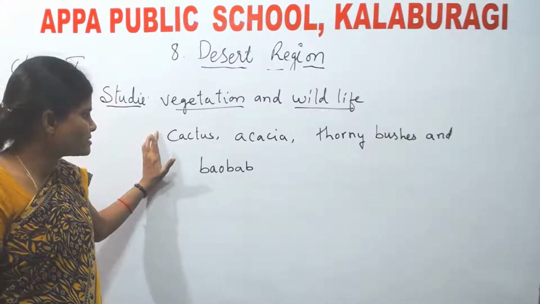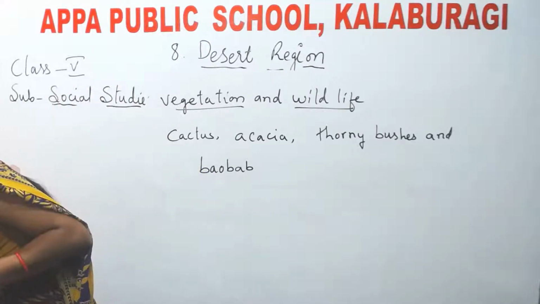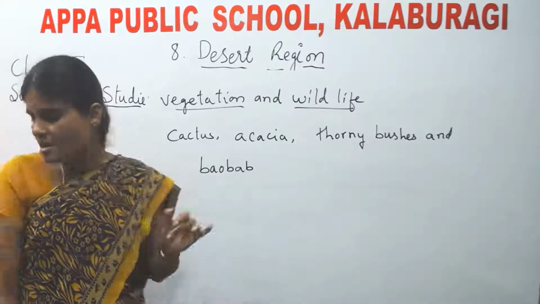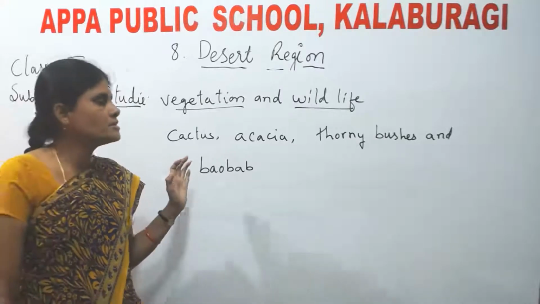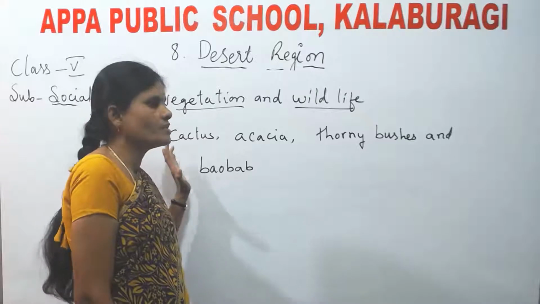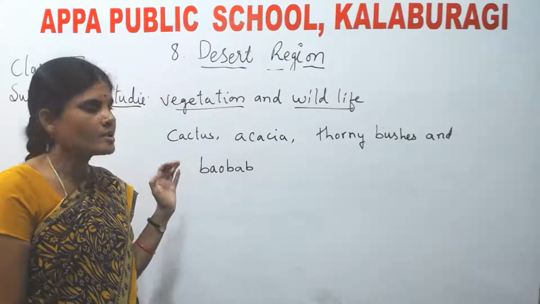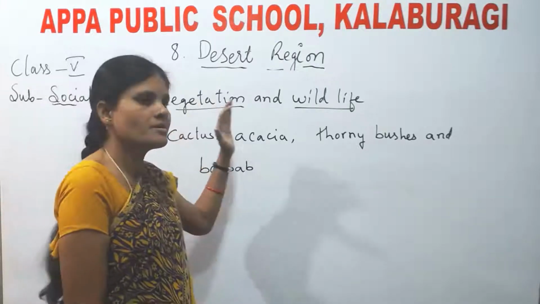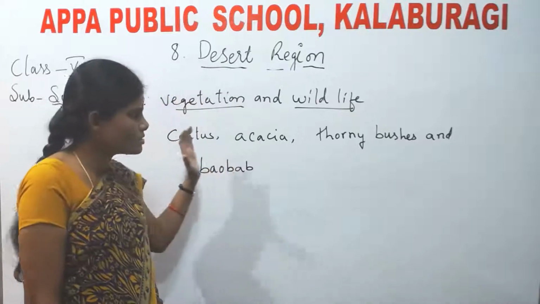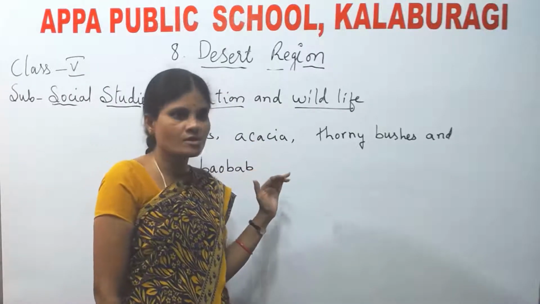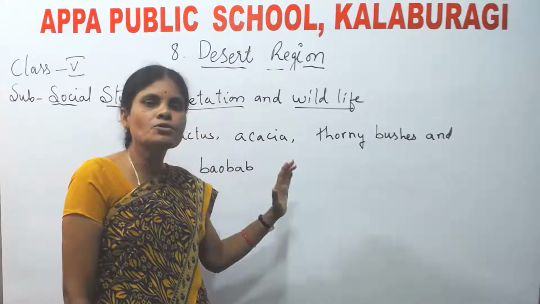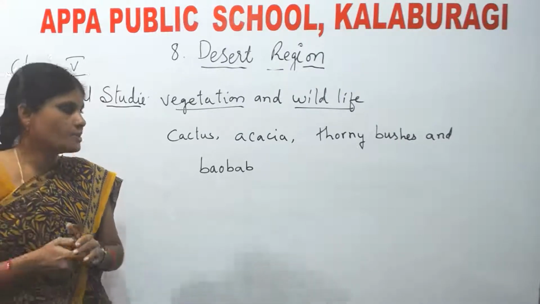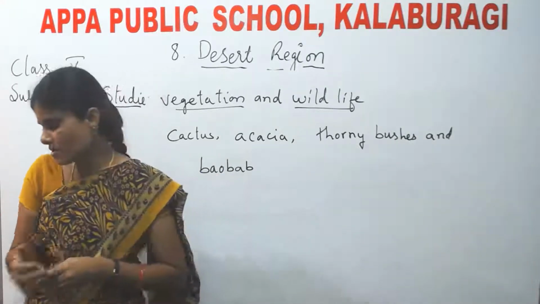Okay, these plants which grow in the desert regions have the capacity to control the extreme hotness of the desert regions. That means these plants are grown in the areas which receive very little rainfall. That means these plants need very little water in order to grow. Okay. Next, they are adapted to extreme climatic conditions.